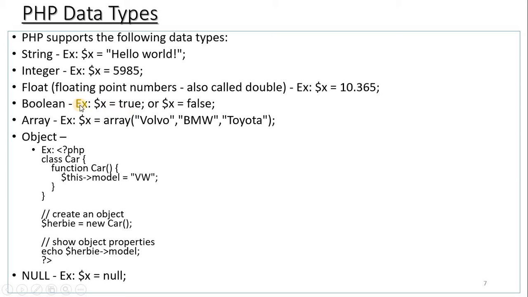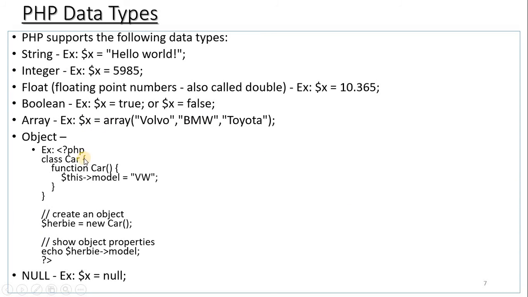So next is Boolean. x is assigned either true or false as Boolean values. Boolean consists of only two types of values, true or false. Depending upon this, it is considered a Boolean data type. The next one is an array. Here we have a predefined keyword in PHP, array, for declaring an array. So array Volvo, BMW, Toyota. These three are the array elements and x is considered an array.